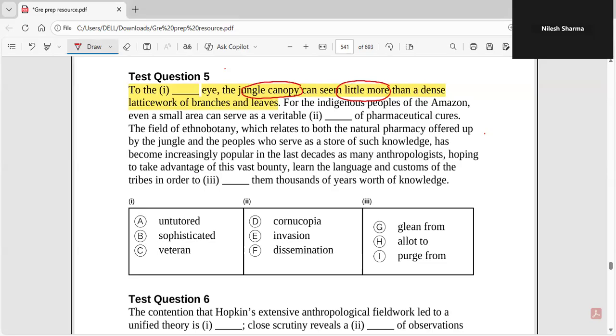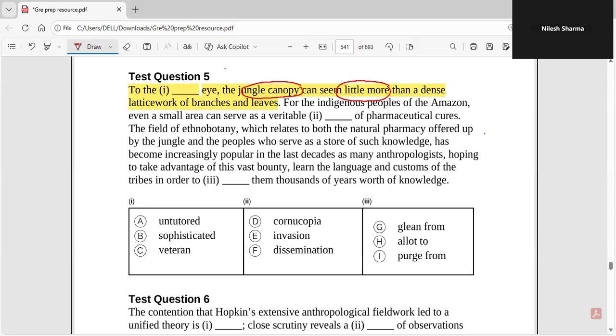So when it says little more, ideally, if you go through the first sentence, you will never be able to come up with any word for the blank, right? The most meaningful words that we get from the first sentence are jungle canopy, the dense jungle, and that dense jungle is perceived as little more than a dense latticework of branches and leaves.